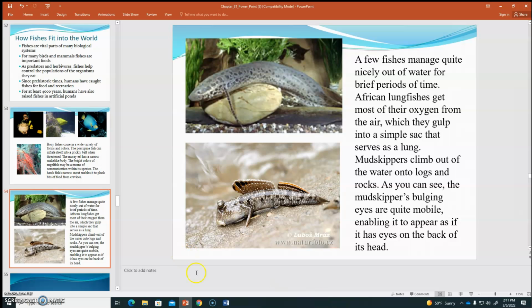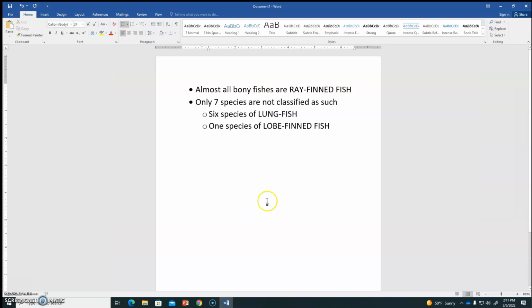So I did kind of summarize that here just to make sure we're all on the same page. Almost all vertebrates are bony fish, and almost all of those bony fish are going to have the ray fins. There are only 7 species that are not. There are 6 species of the lungfish, and then the coelacanth is this lonely member of the lobe-finned fish.